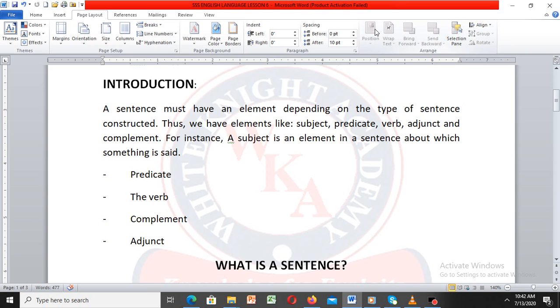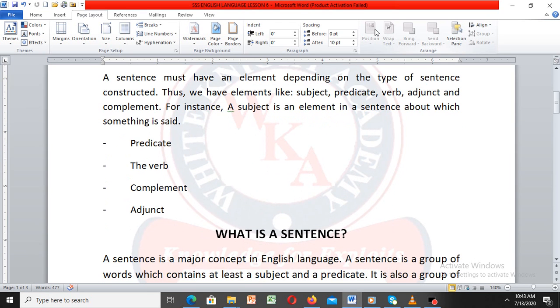Then the last term here is adjunct. Adjunct is an element which indicates time, place, reason, manner, etc. Is that okay? Alright. Please, I have taken my time to explain the subject, predicate, the verb, complement, and adjunct for better understanding. Now, let's go further.